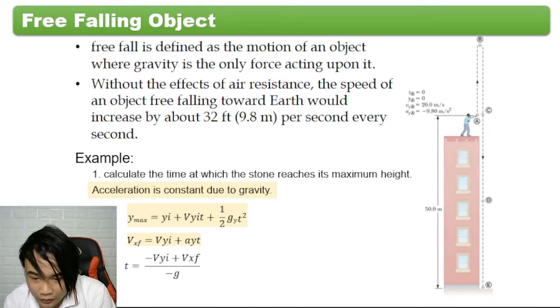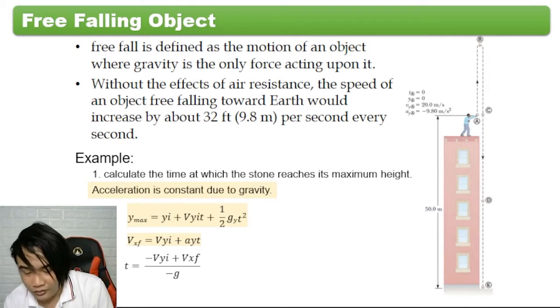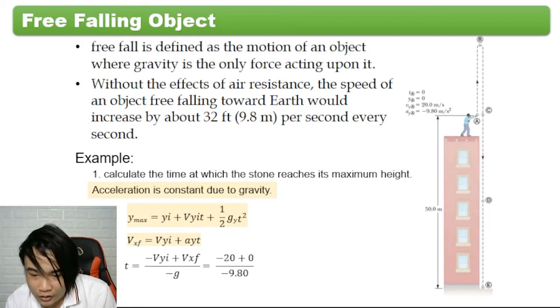So yung t is equal to final velocity minus initial velocity over g. So ito, meron tayong 0, that is yung final velocity, minus 20 na initial velocity, divided by negative 9.8.